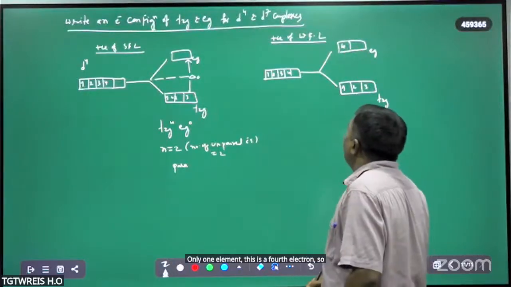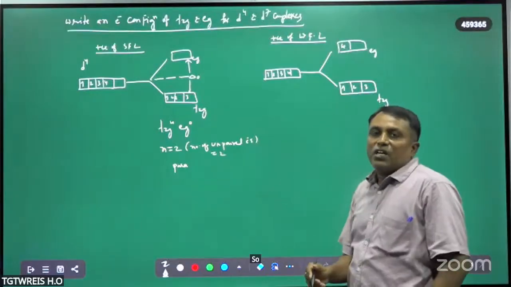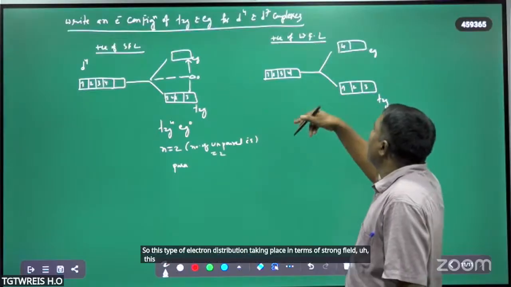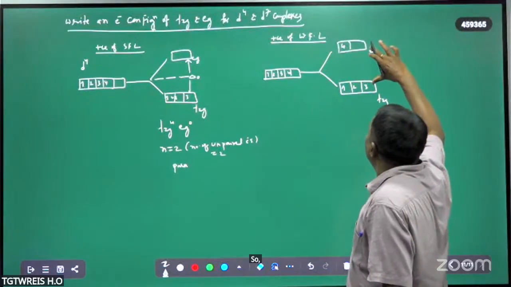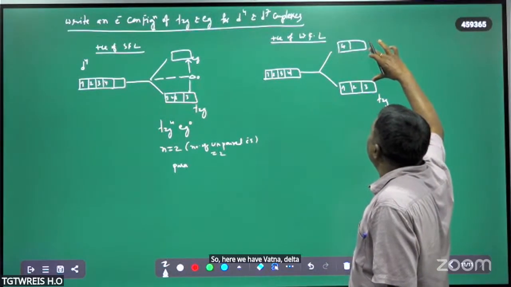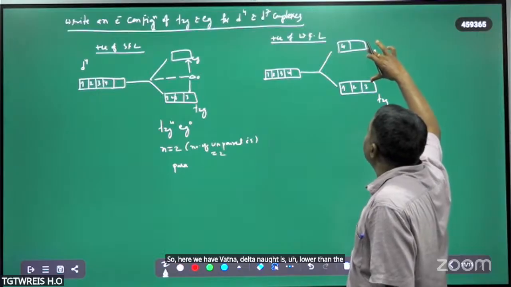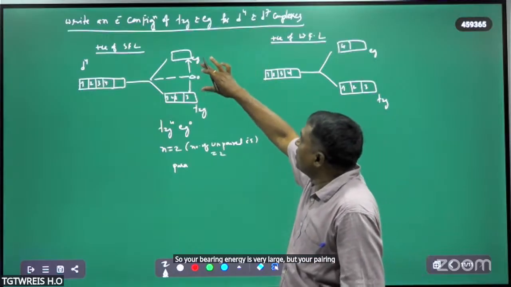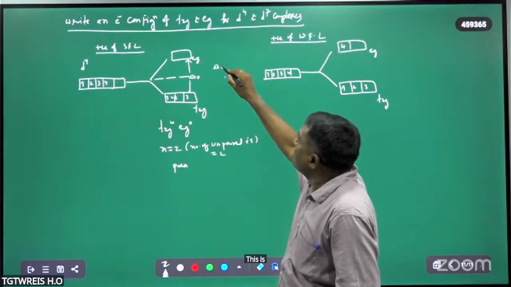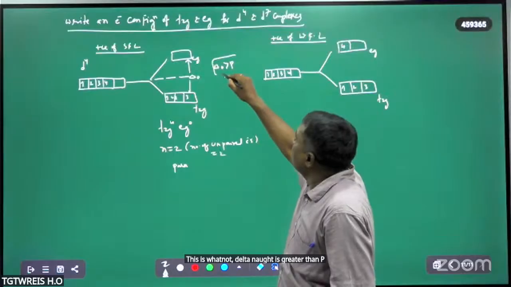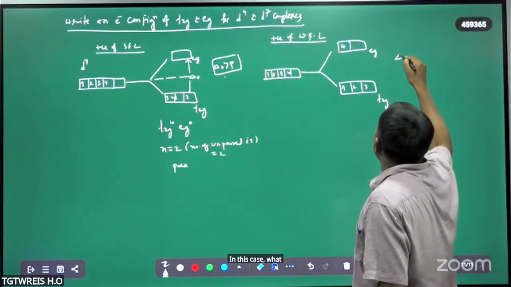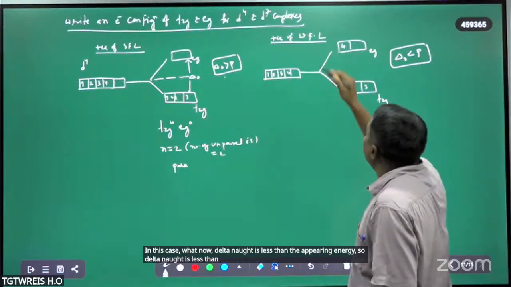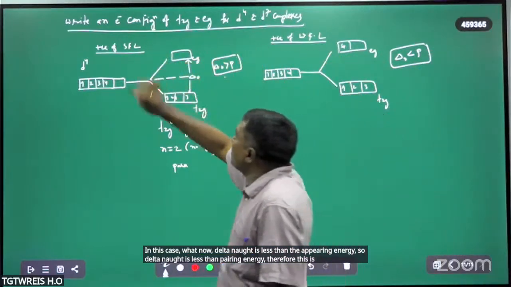This type of electron distribution takes place in the presence of strong field, and this is the weak field. Here delta naught is lower than the pairing energy, so the pairing energy is very large, but in the other case the pairing energy is lesser. In this case delta naught is greater than P, and in this case delta naught is less than the pairing energy. Therefore, this is the presence of weak field and that is the presence of strong field.